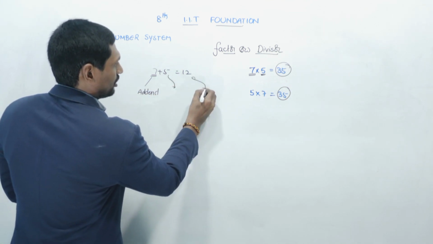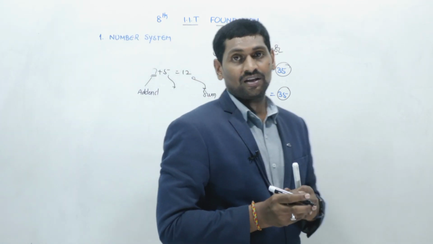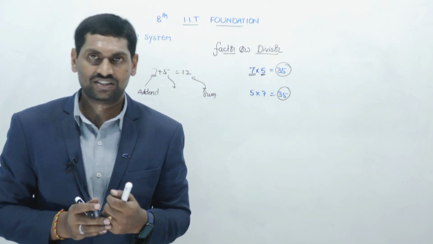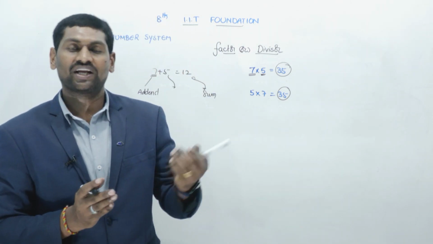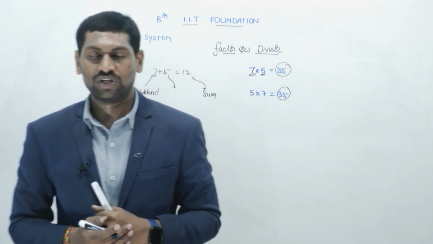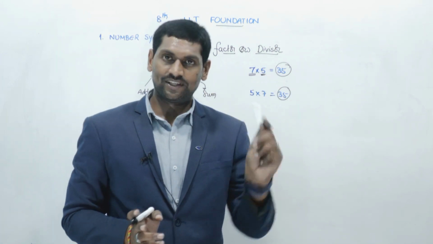Addend plus addend equals sum. Same way, minuend minus subtrahend equals difference. Multiplicand into multiplier equals product. So this is called multiplicand, multiplier, whatever.